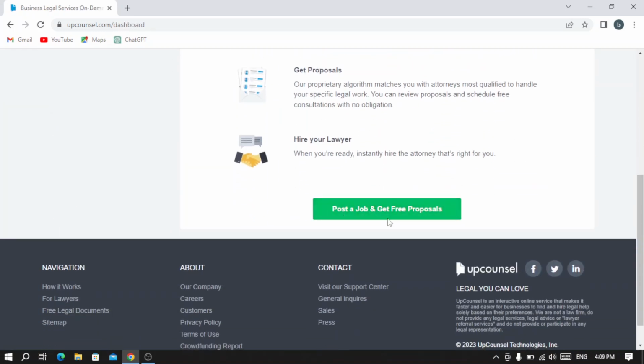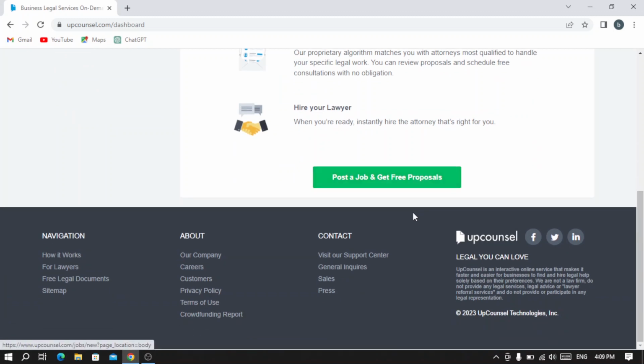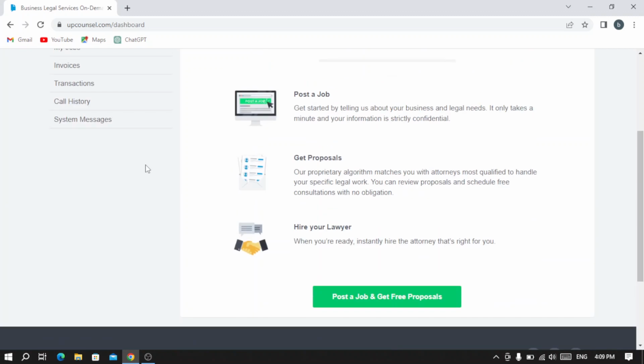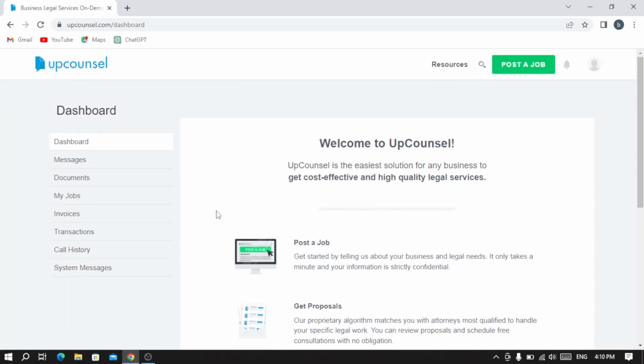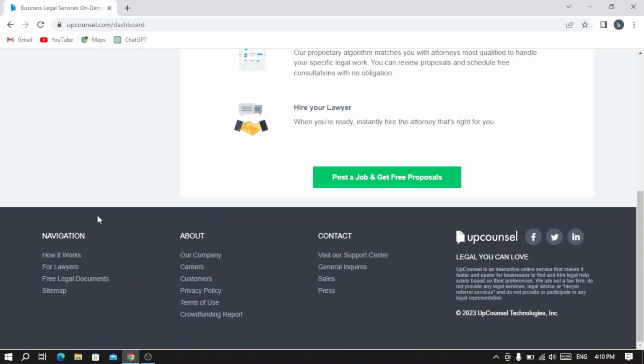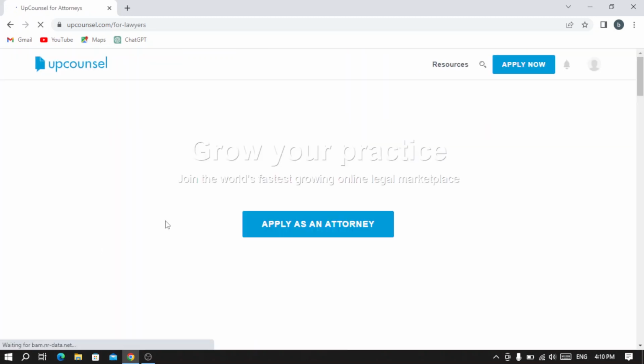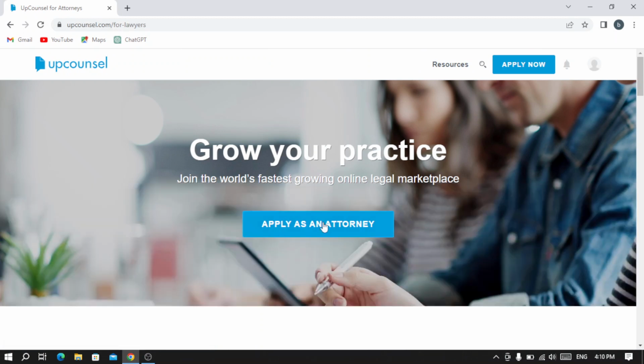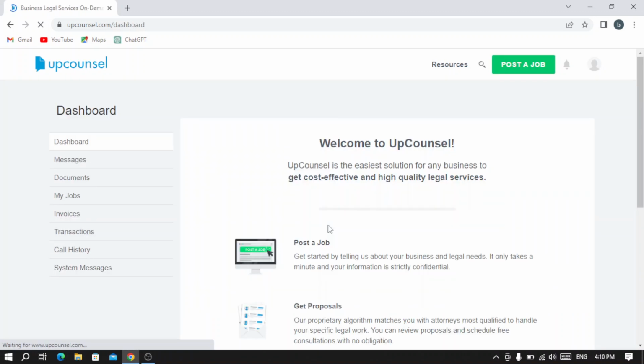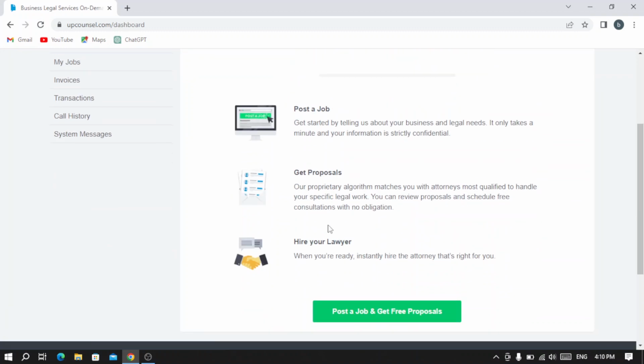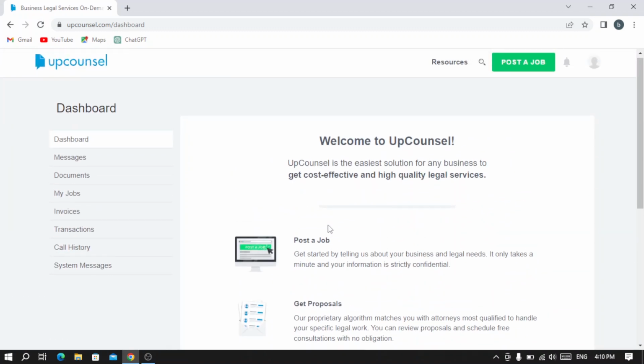So as you see, we can post a job and get free proposals. And this is the phase for people who are looking for lawyers. And for lawyers, you scroll down and you see the navigation section, and you see here for lawyers. So you hit for lawyers, and if you are a lawyer, you can apply from here. So you hit apply as an attorney, and here you see it takes you to the same page.